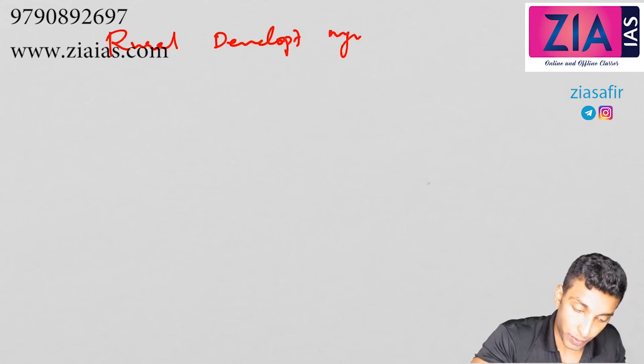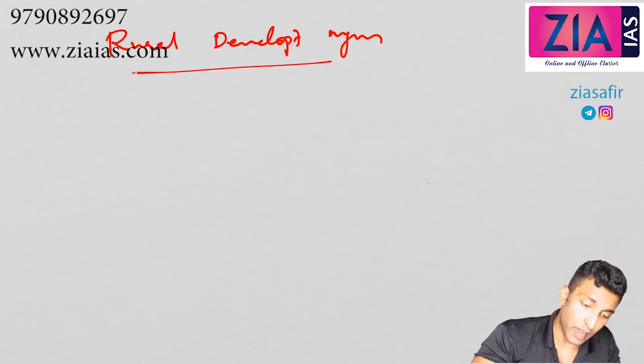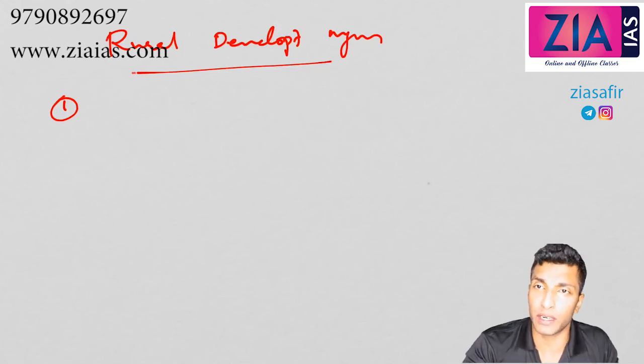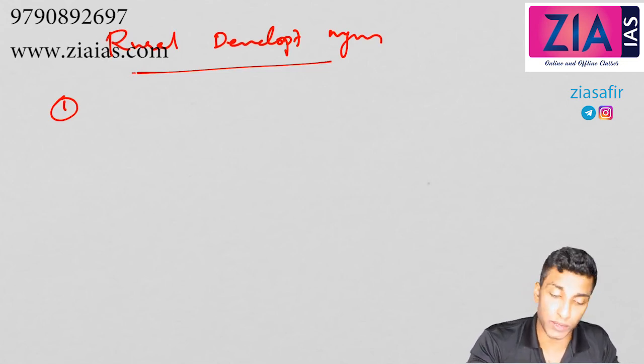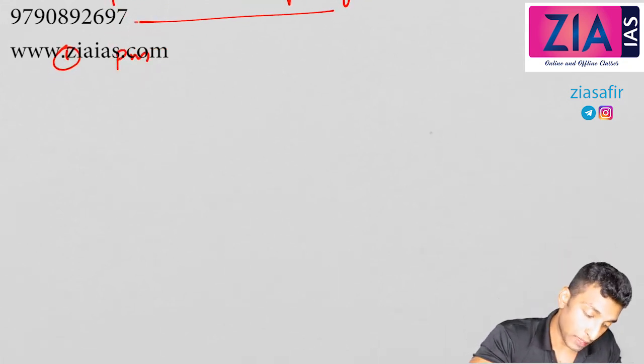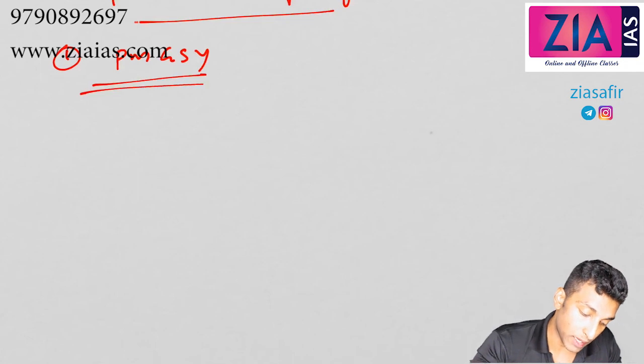Now I'll talk briefly about rural development programs. First one, and I'll give you the notes for this. You can refer to the notes. With that you can complete it. I'll quickly look into those schemes and you can read those notes and it will be clear. PMGSY, Pradhan Mantri Gram Sadak Yojana.